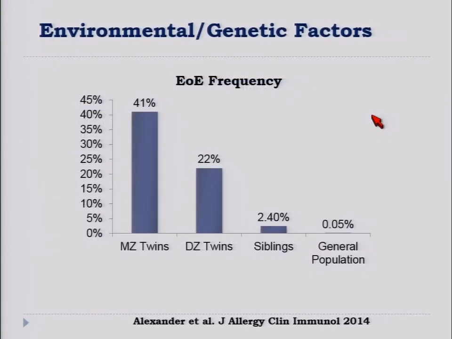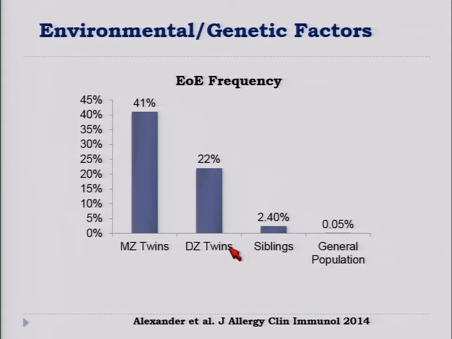There is a genetic component in EOE. The risk, if you have a sibling with the disease, is over 50 times higher, compared to 2 if you have asthma. But twin studies show that the genetic component increases the more similar the genetic makeup is. So it doubles from dizygotic twins to monozygotic twins. But even in monozygotic twins, the concordance is only 40%.